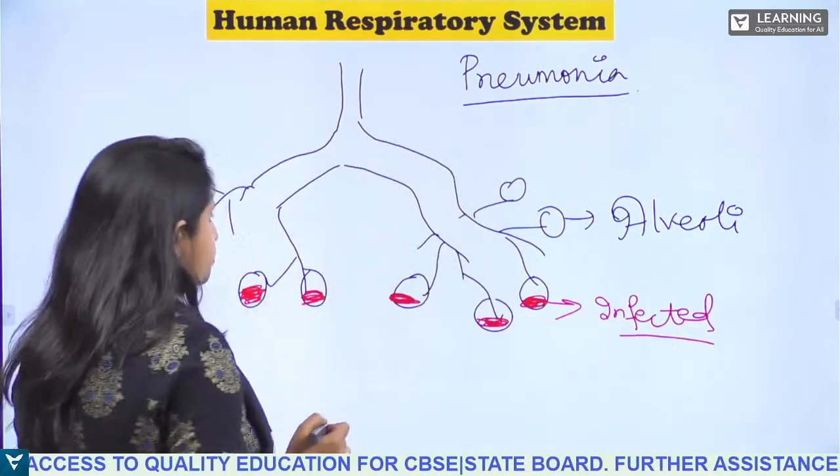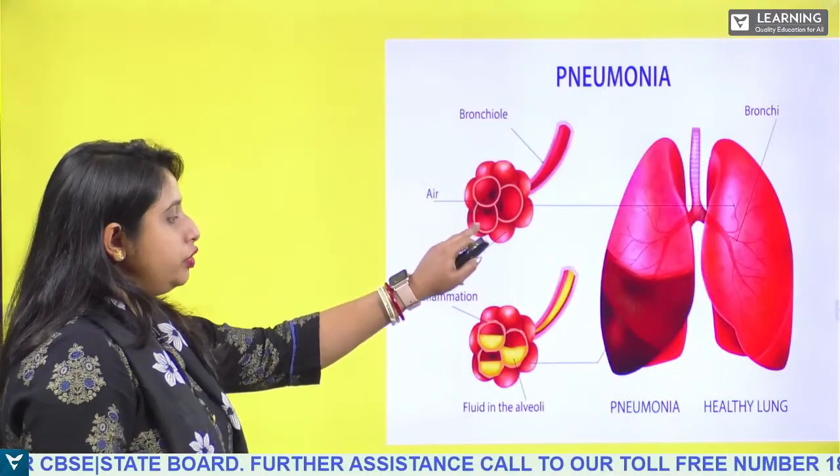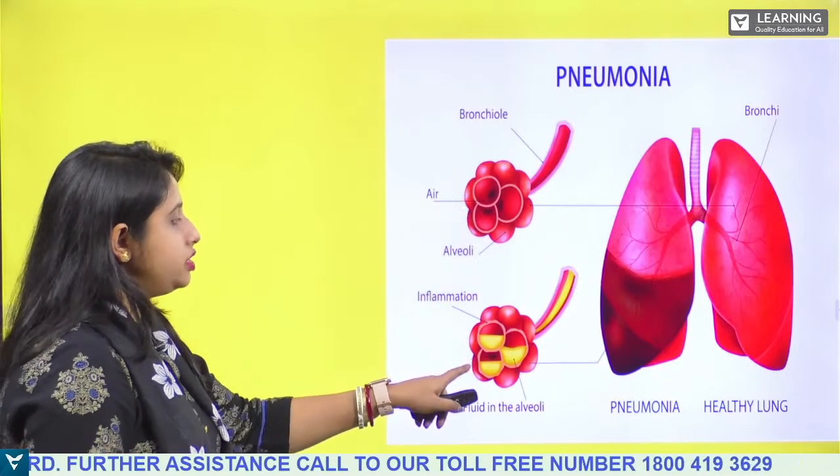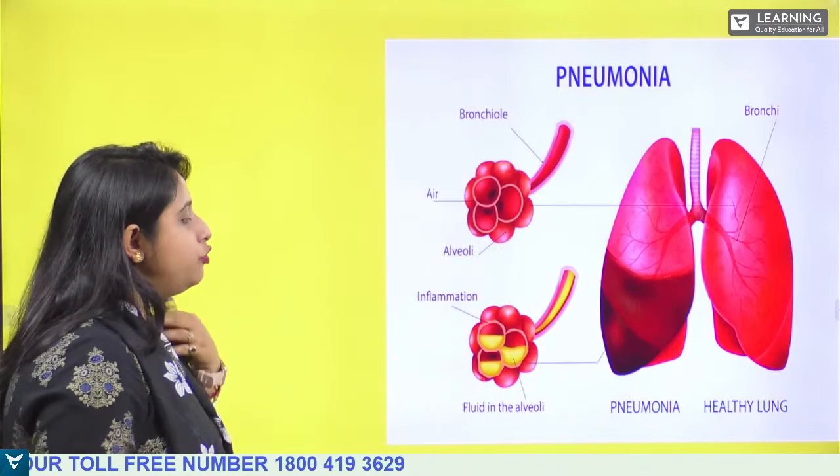So I will show you this picture. See, this is pneumonia. This is what? This is the alveoli. This is the healthy one, and here you can see inflammation has taken place, right? So in the alveoli of the lungs, inflammation takes place.